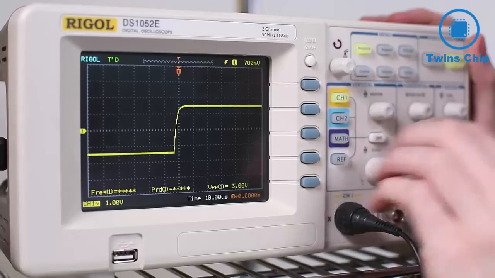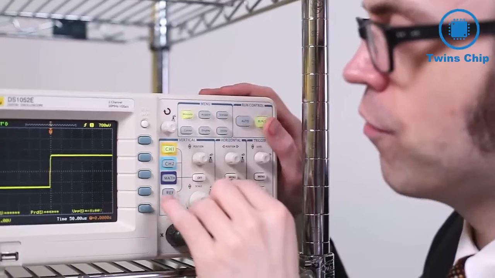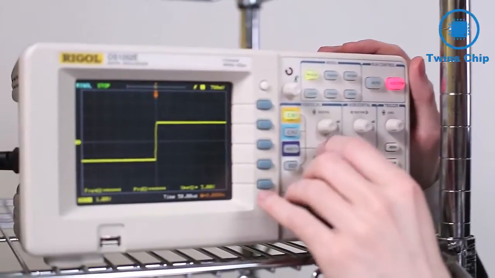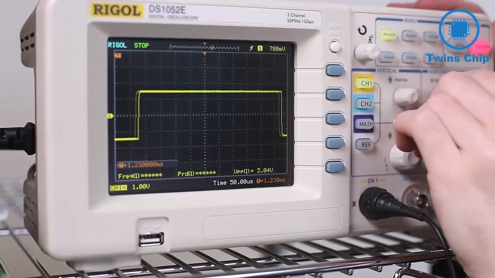The horizontal and vertical scale controls allow us to zoom in on a particular part of the waveform and examine it more closely. And at any time, I can freeze the signal and scroll through horizontally to look for any changes that occur over a longer period.